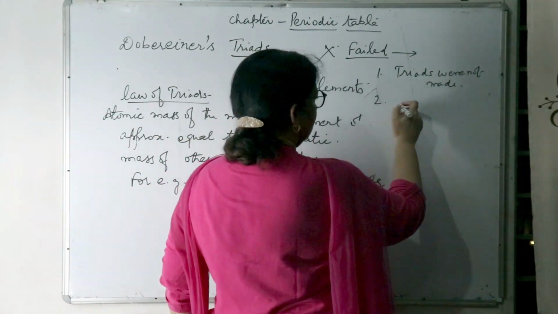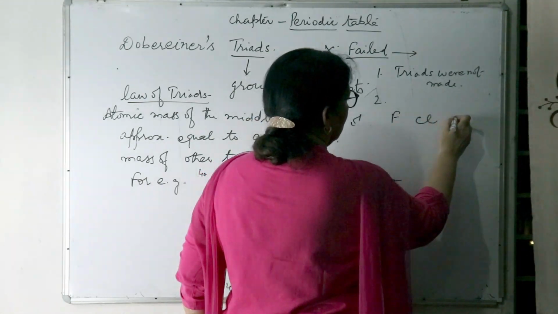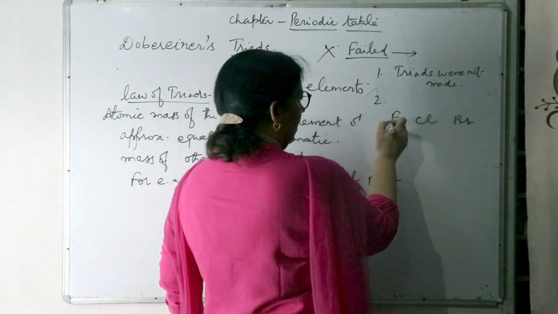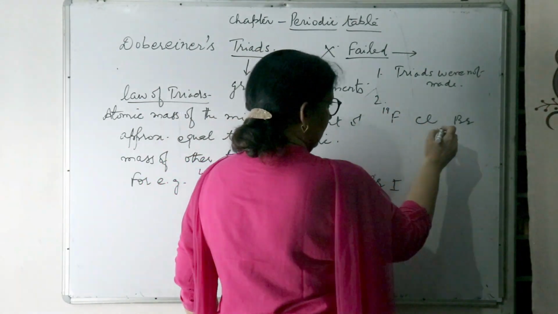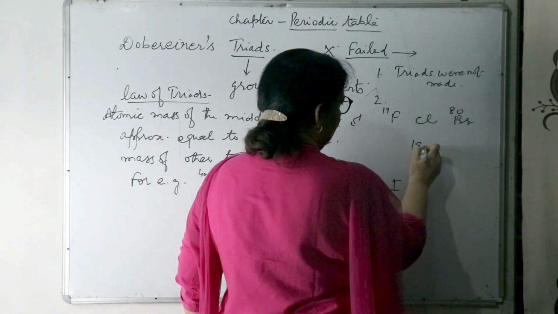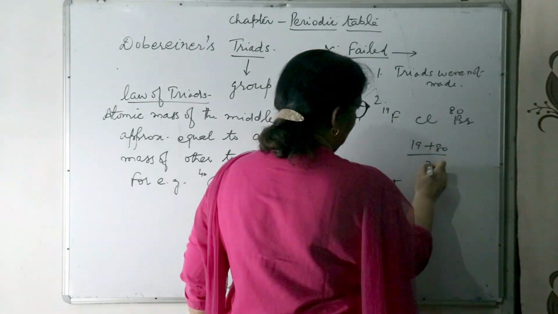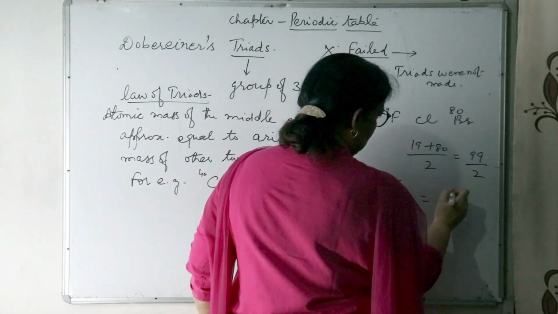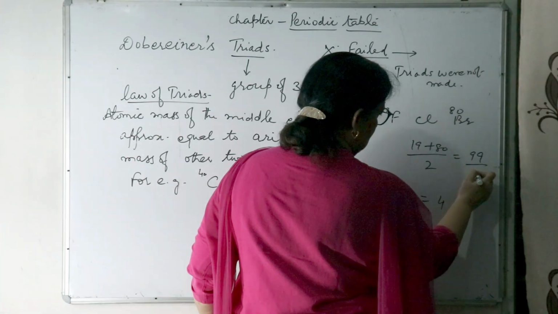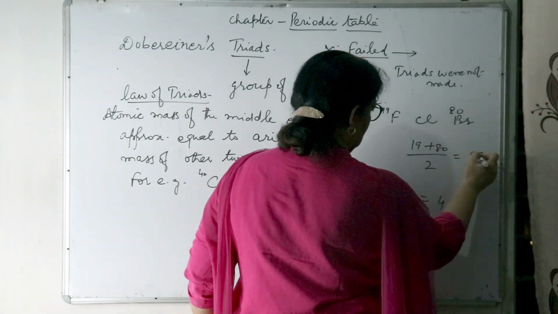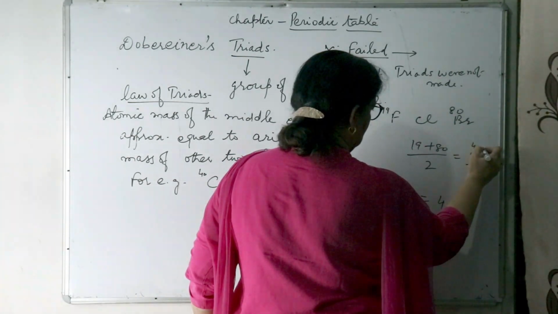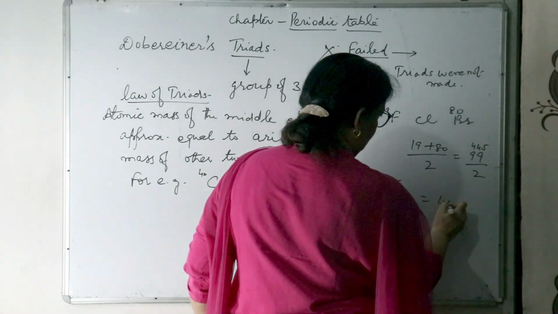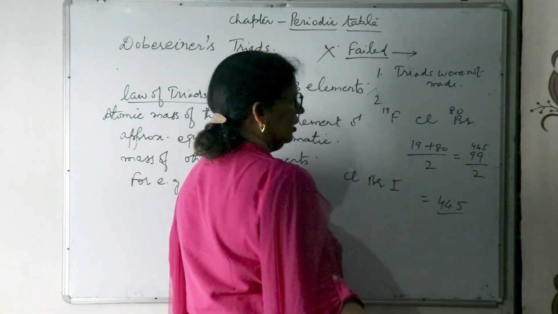But if we make the triad of fluorine, chlorine and bromine, it is not formed, as fluorine has 19 and bromine has 80. 19 plus 80 upon 2 is 99 upon 2, which is 44.5.